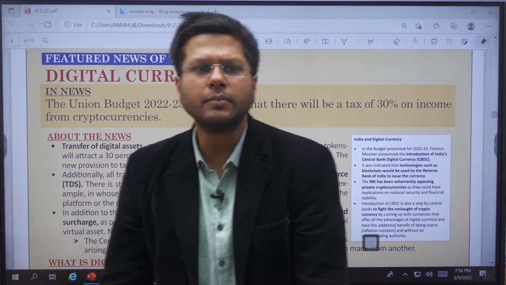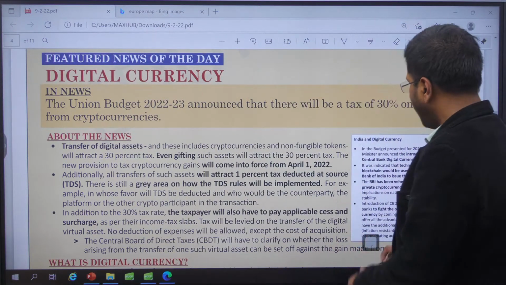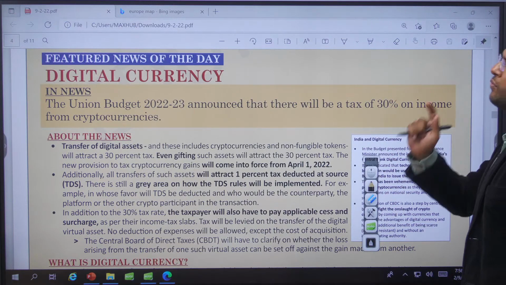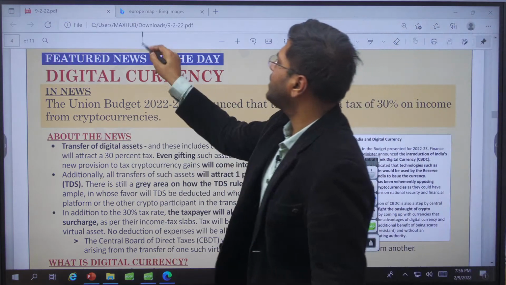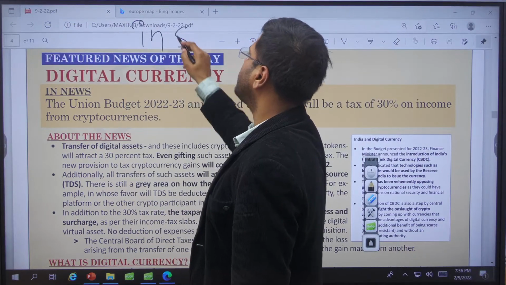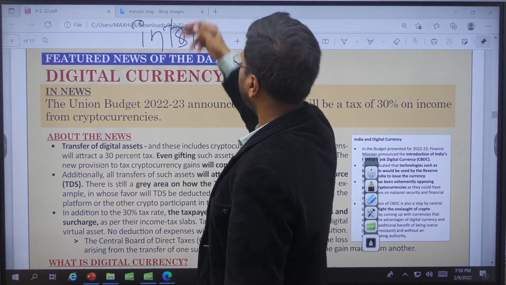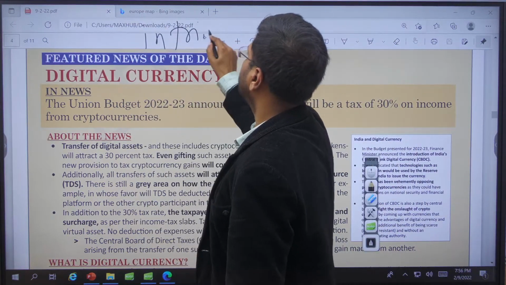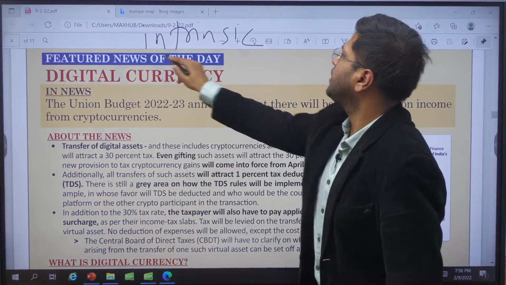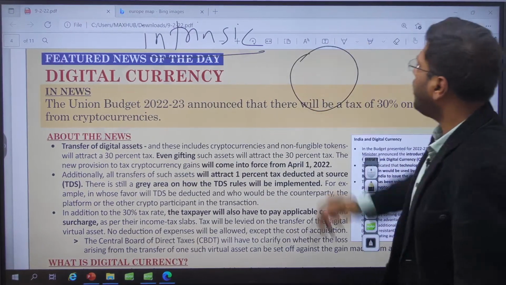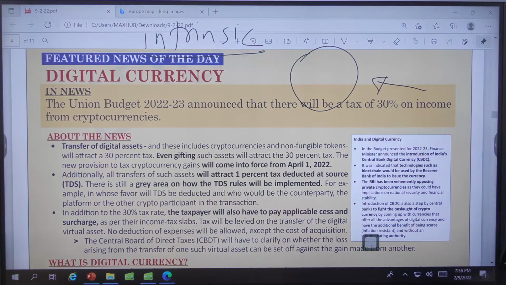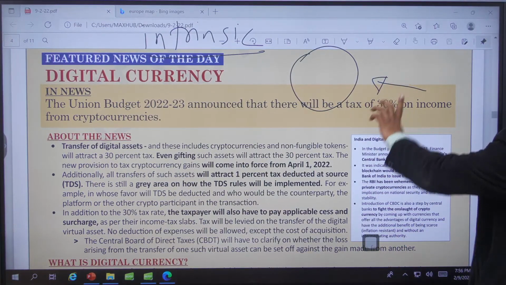Now, there have been times when the government of India or governments anywhere would use the currencies which would have some intrinsic value. The spelling for intrinsic is i-n-t-r-i-n-s-i-c. So if there is a gold coin, this gold coin would amount to the actual amount that would be used to purchase or sell this gold.